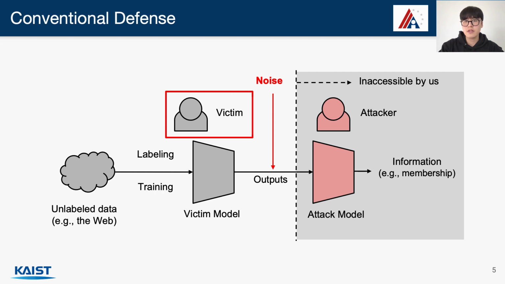Existing defense techniques against membership inference attacks often assume that the victim shown here has full access to the model training process, which makes sense if the victim owns the model. An effective strategy is then to directly add noise to the model's output, and thus make the membership inference more difficult.